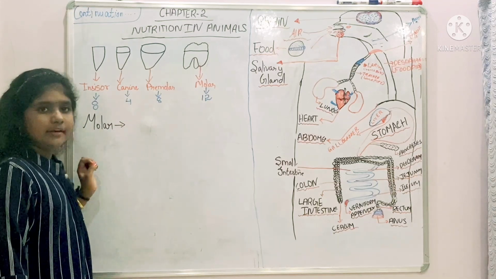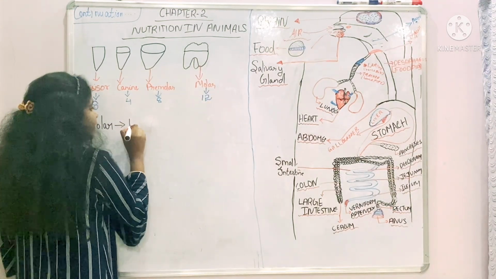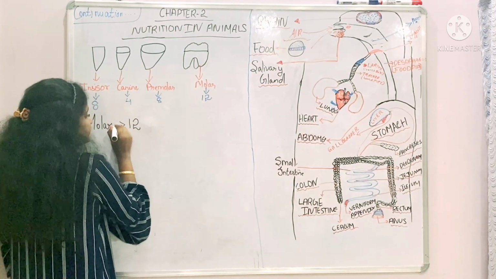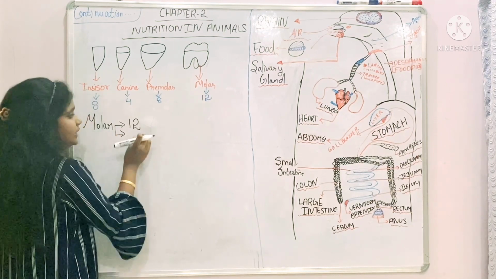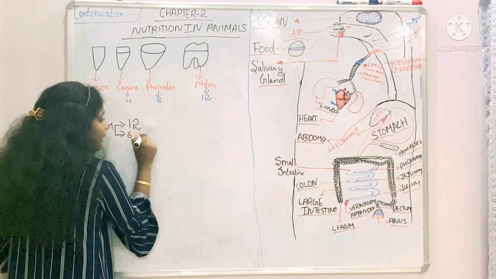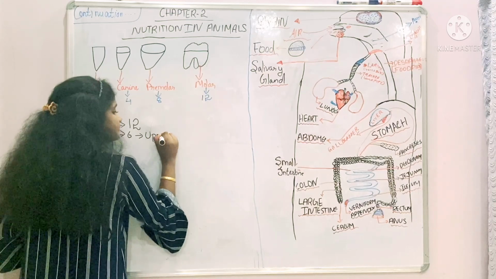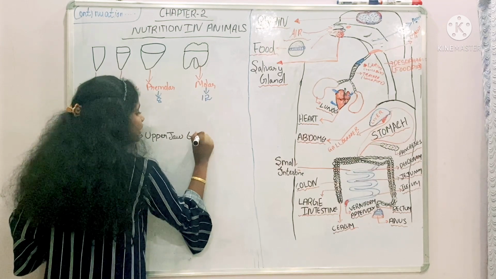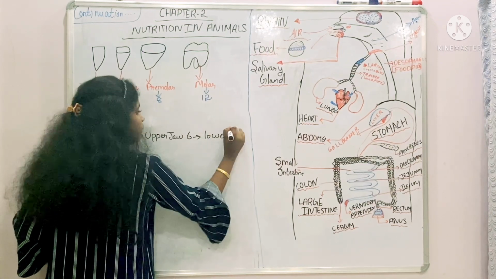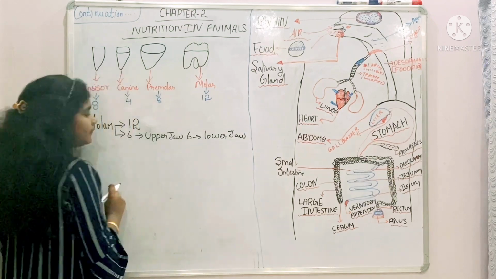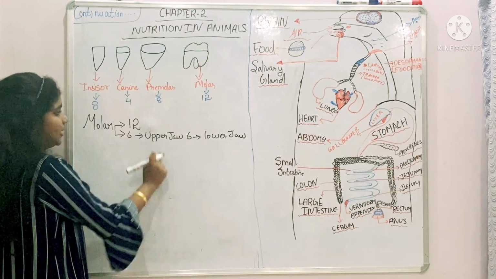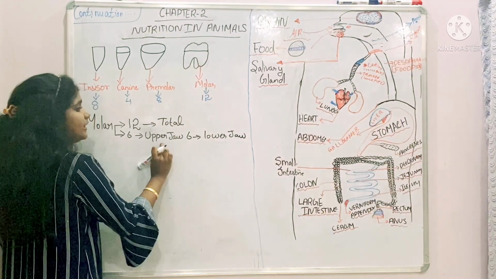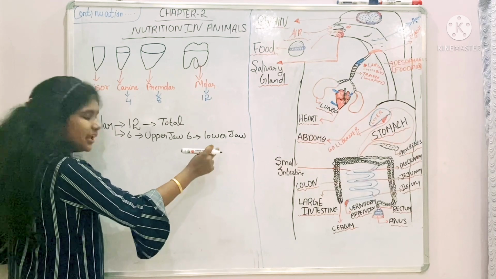How many teeth are there? There are 12 teeth. And how many teeth are in the upper jaw? There are 6 in the upper jaw and 6 in the lower jaw. So the molar, there are totally 12. Total 12, and 6 are in the upper and 6 are in the lower.